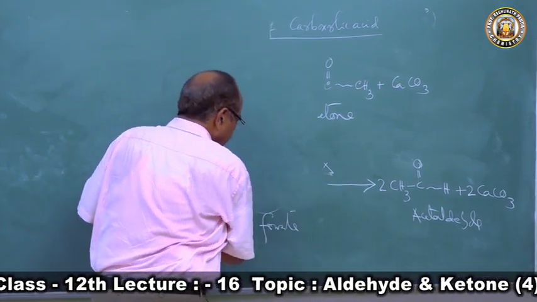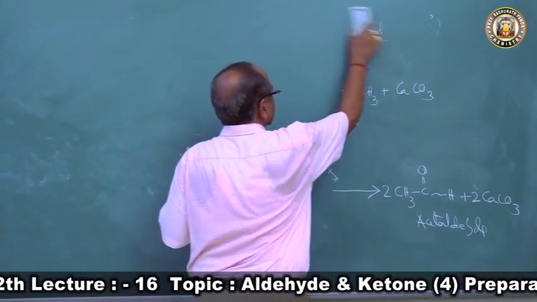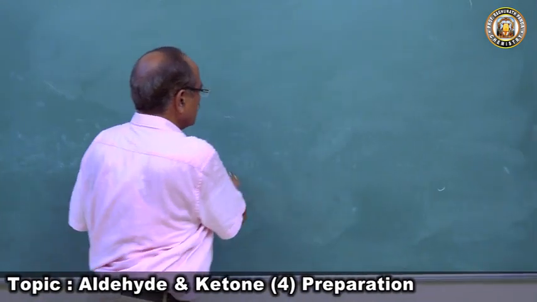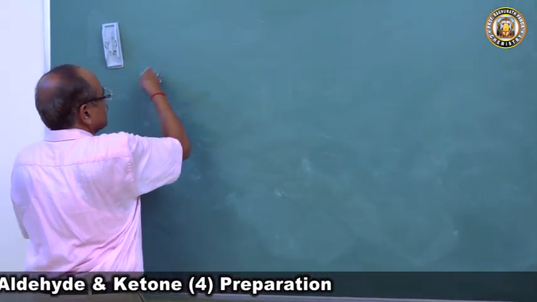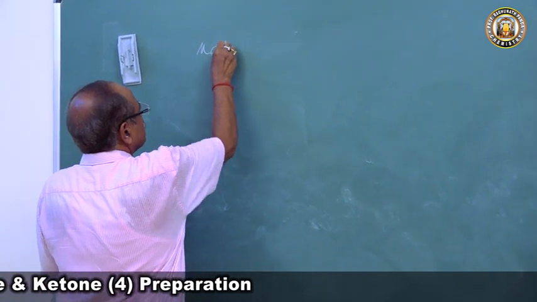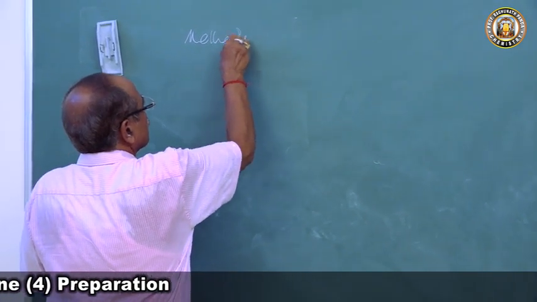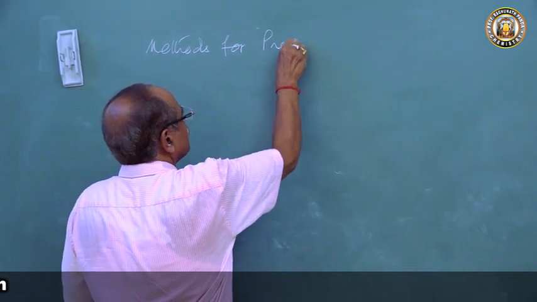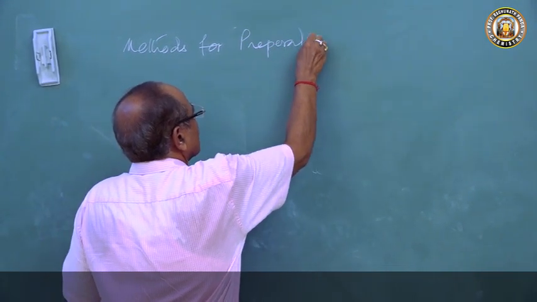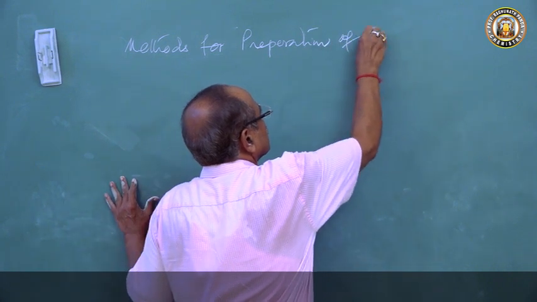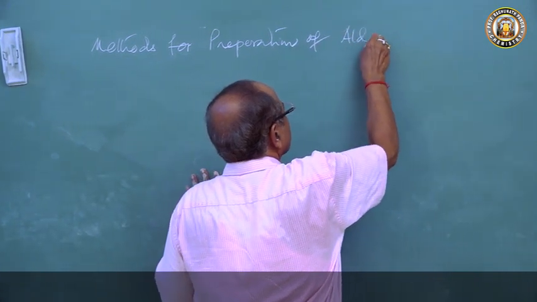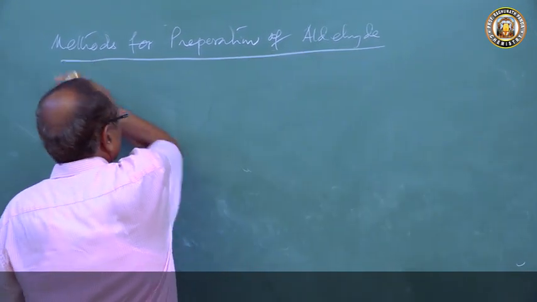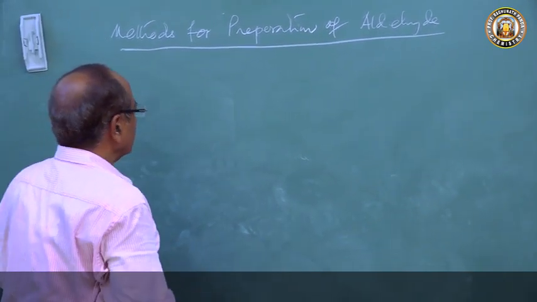Now we'll come to the methods for preparation of aldehydes only. There are 2 name reactions. By these methods, only aldehyde can be prepared, not the ketone. So the 2 methods are RS.